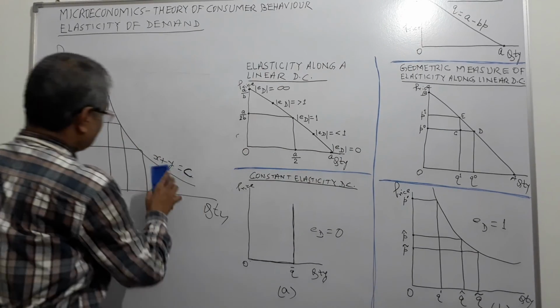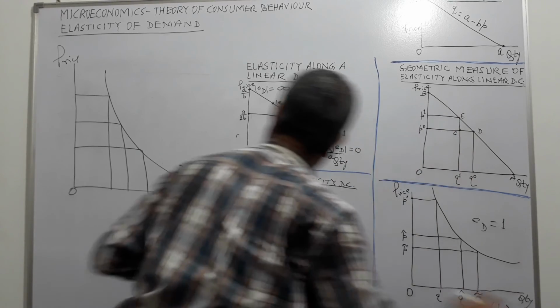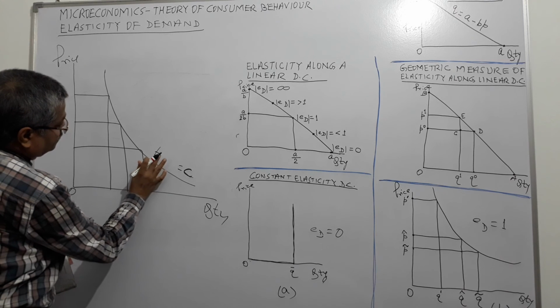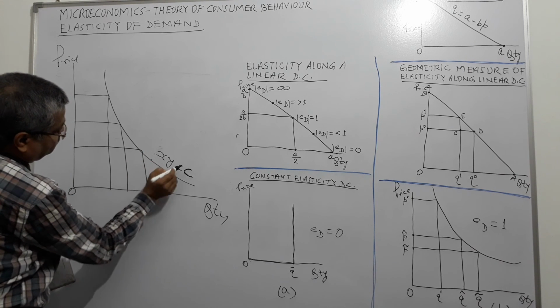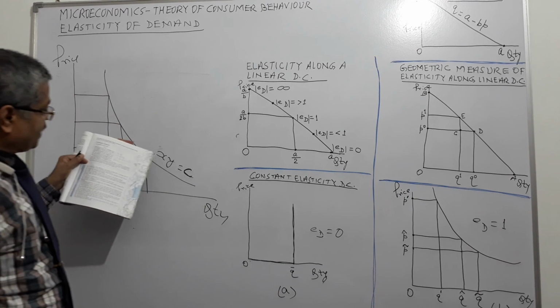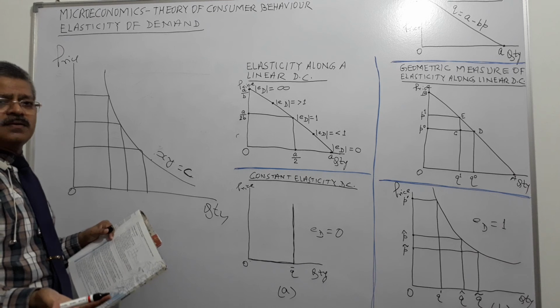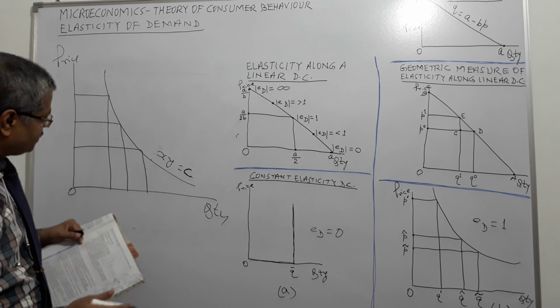What is x and y? P and Q, price and quantity. Right? XY, one is price, one is quantity. So what is my expenditure? Price into quantity, the quantity of the good demanded, right?